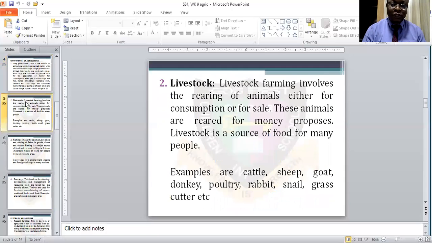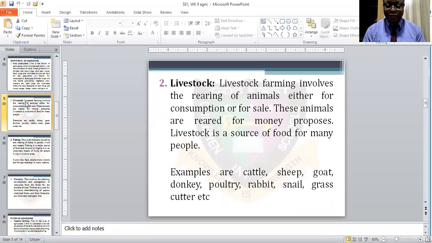Then let us look at livestock. Livestock farming involves the rearing of animals either for consumption or for sales. These animals are reared for money purposes.